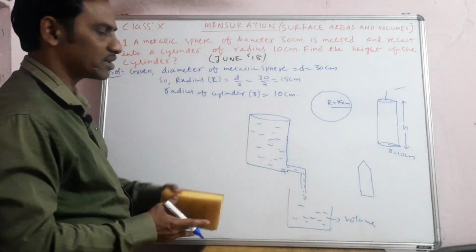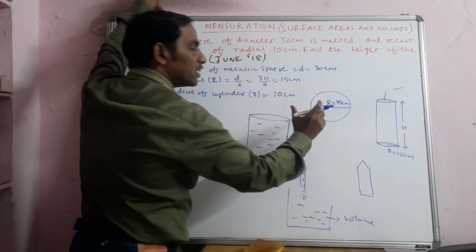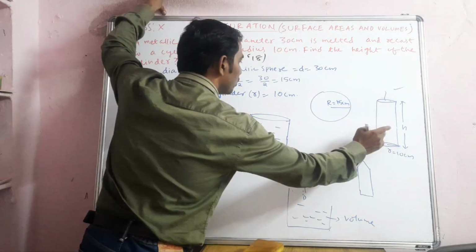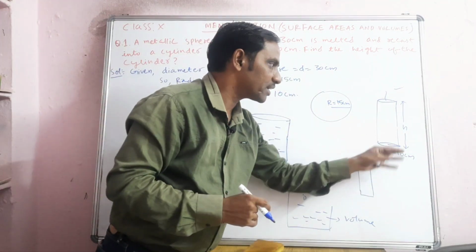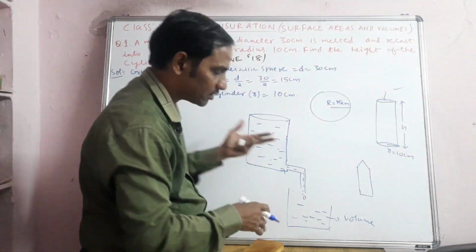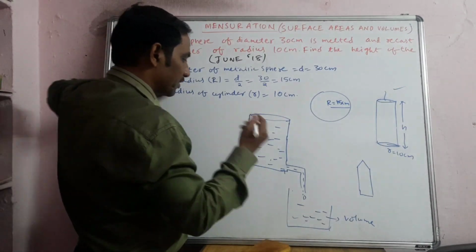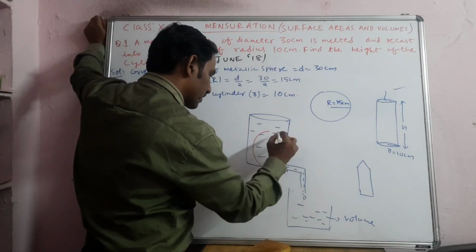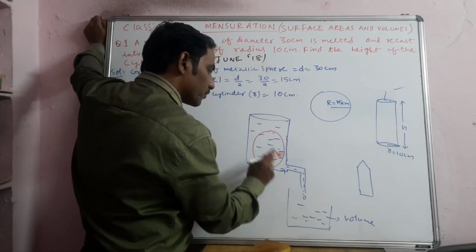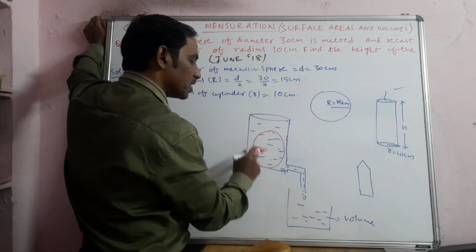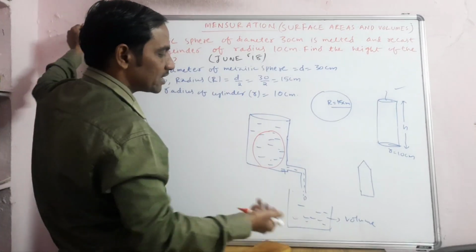So to make you understand I am giving this, but simply you can say the volume of the sphere is equal to the volume of the cylinder, but of different shape, and because of that the radius is different, and of course the height is different. So if you immerse this sphere, whatever the amount of water comes out will be equal to the volume of this sphere, and this water will again be equal to the volume of the cylinder formed. That's the meaning.